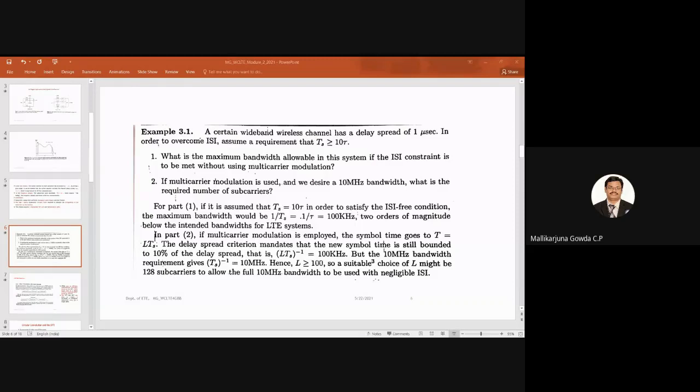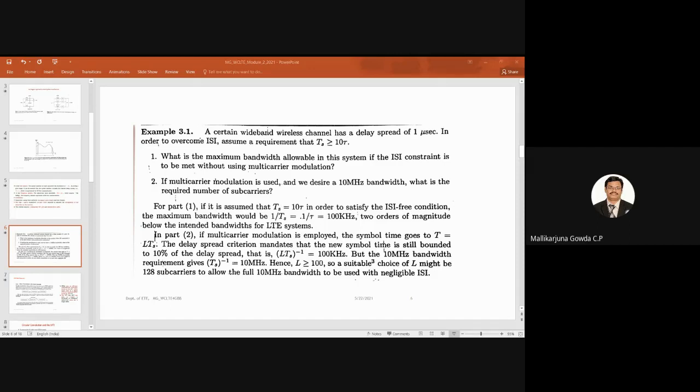So that is why instead of saying the number of subcarriers has to be greater than or equal to 100, to meet this bandwidth requirement, we take 128 subcarriers. Then we will be able to have this much bandwidth. That will allow the full 10 megahertz bandwidth to be used with negligible inter-symbol interference.